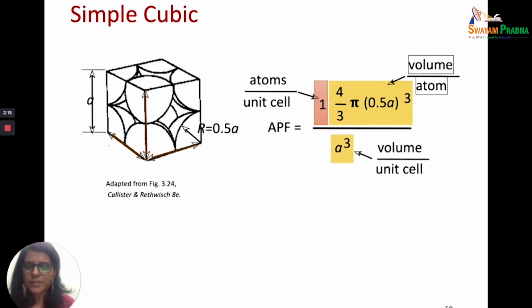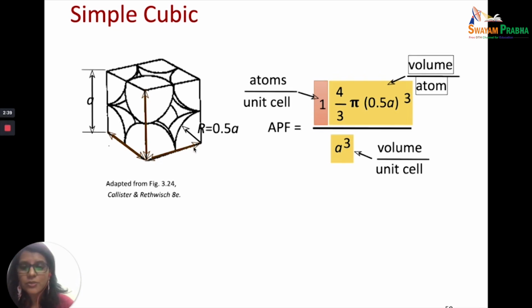Each of these spheres is contributing 1 by 8 as we have already said, and therefore there will be how many atoms in all? 8 into 1 by 8, 1. Now just see, if this is the edge length and you have these two spheres, then r, which is the radius of one of the spheres, is actually half of the edge length.